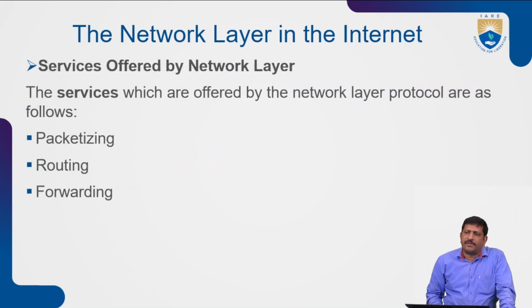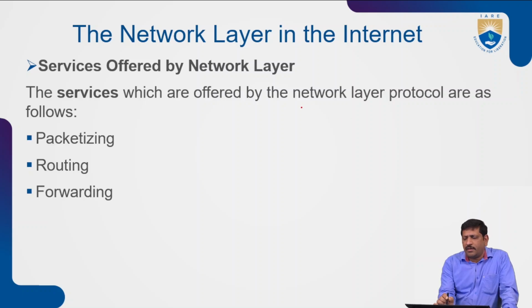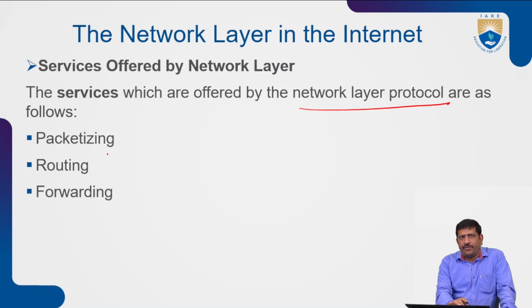Here are the services offered generally by the network layer over the communication media. These are the network layer protocols, which offer different services. The first is packetization, which means data can be transferred in the form of packets. Then the routing service, where the network layer protocols offer routing services to find the best path.